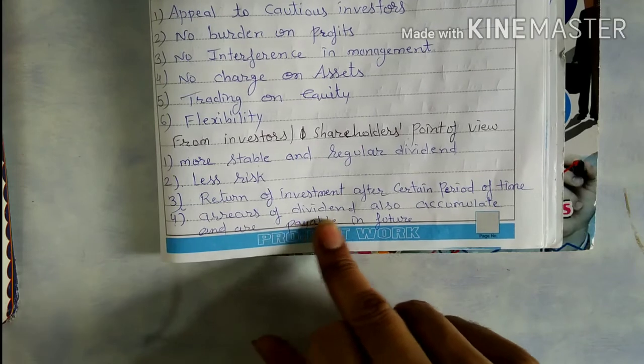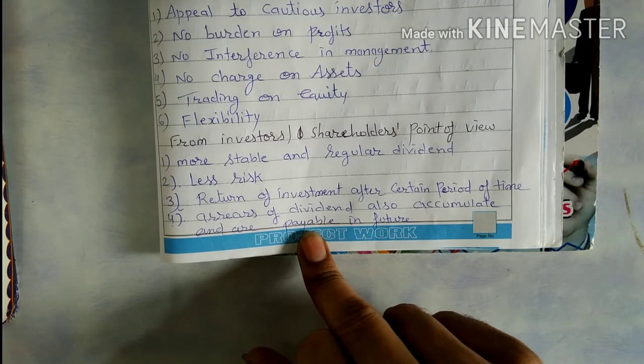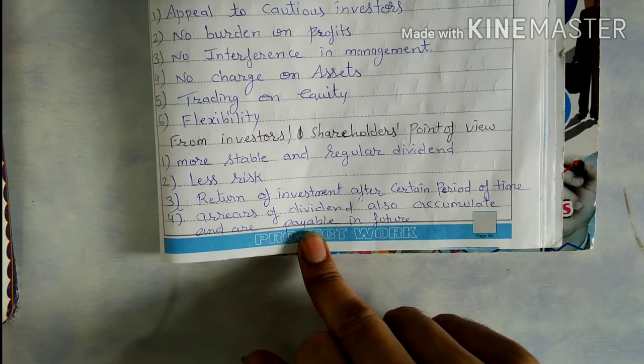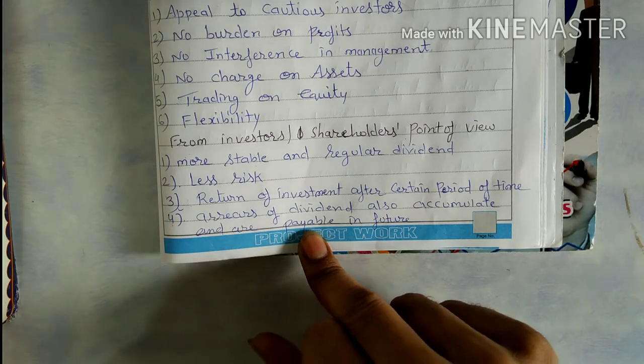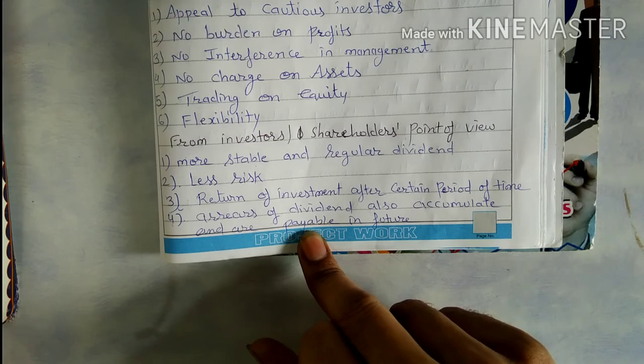Next one is that arrears of dividend also accumulate. That we have already studied in cumulative preference shares. When the company issued cumulative preference shares and is not getting a return this year, say 2020, you won't get dividend because the company doesn't have that much profit.